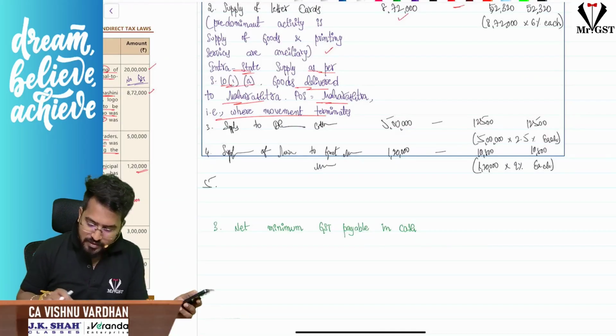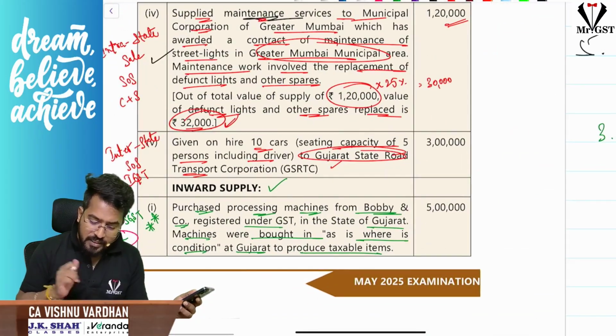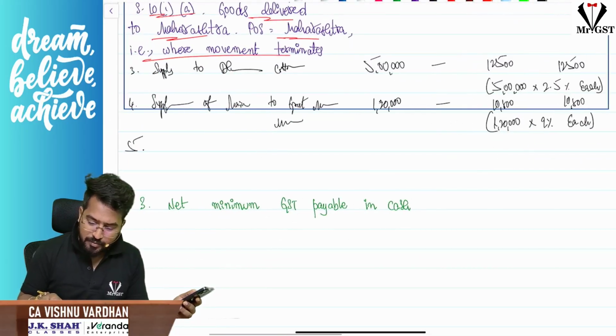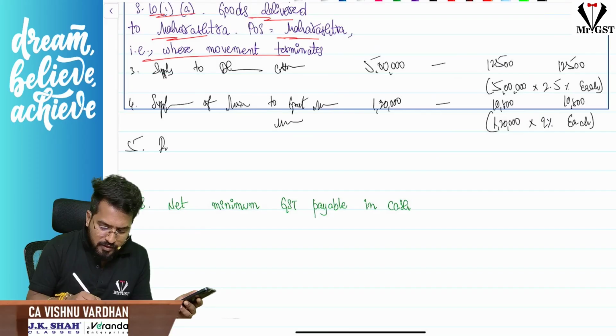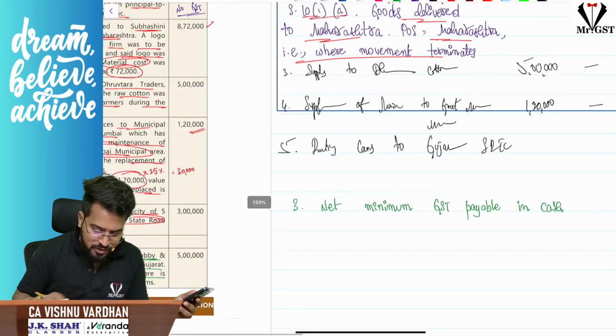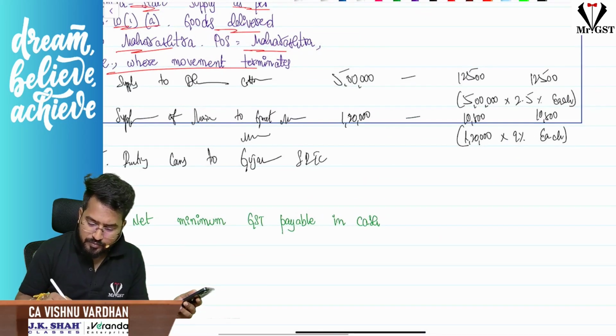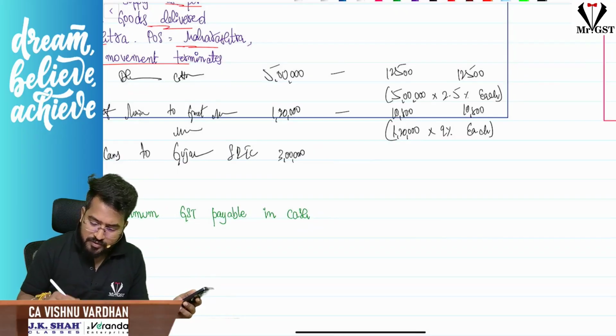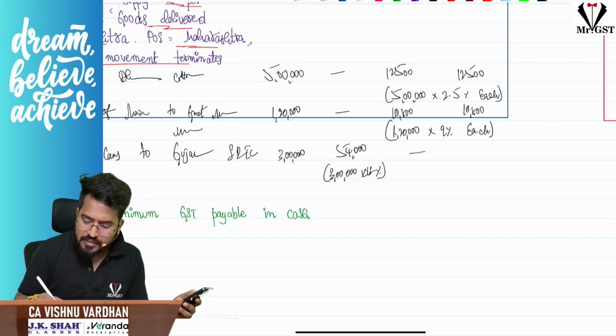Fifth point, let us see. Fifth point is giving 10 cars on hire to Gujarat state RTC. This is interstate, please remember that. Sir, renting cars to Gujarat State Road Transport Corporation, how much? It is 3 lakhs. And you have to make sure this is interstate supply. Okay. So 3 lakhs means supply of services, 3 lakh into 18%, 54,000. CGST nil, SGST nil.